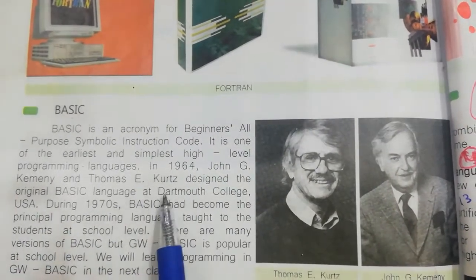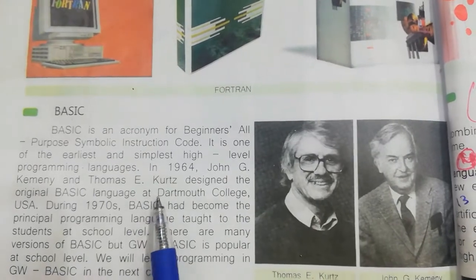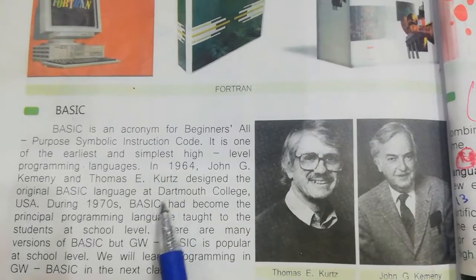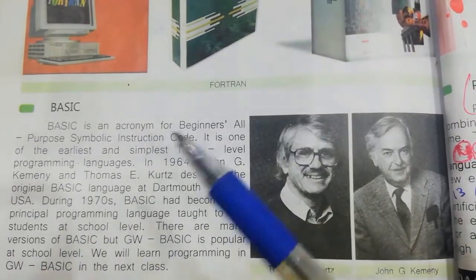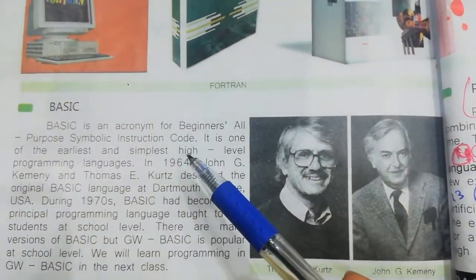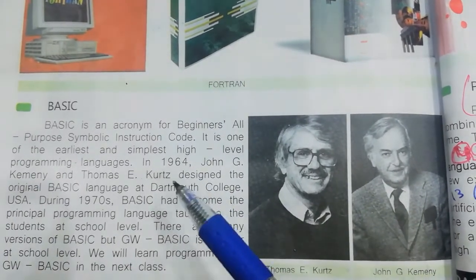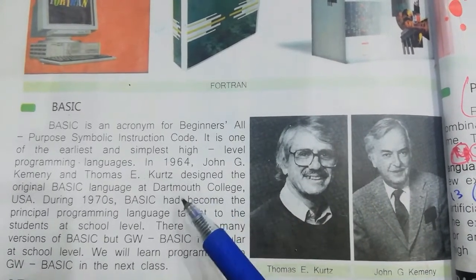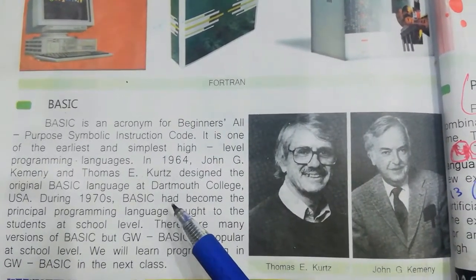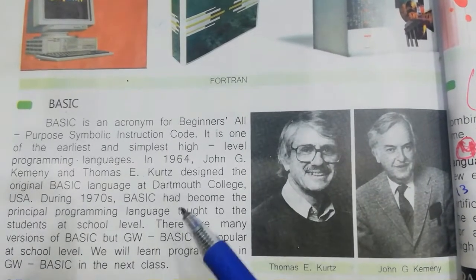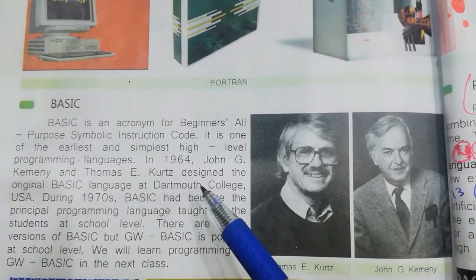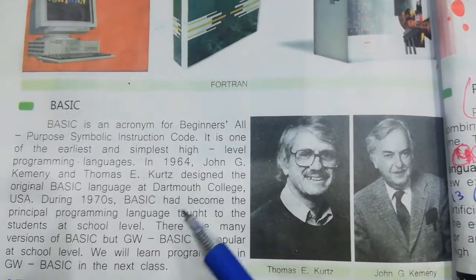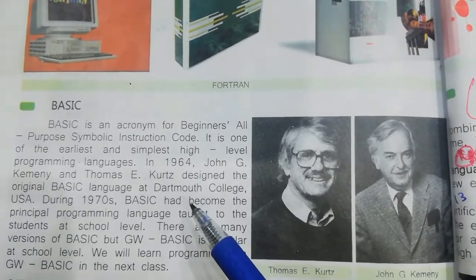BASIC is short form of Beginner's All-Purpose Symbolic Instruction Code and is an easy to understand programming language that was popular during 1970s and 1980s. Today, BASIC is not used to develop programs, but is sometimes used to help teach the fundamentals of programming. This language is taught to students at school level. There are several versions of BASIC, but GW BASIC is popular at school level. Students, you will learn programming in the next class.